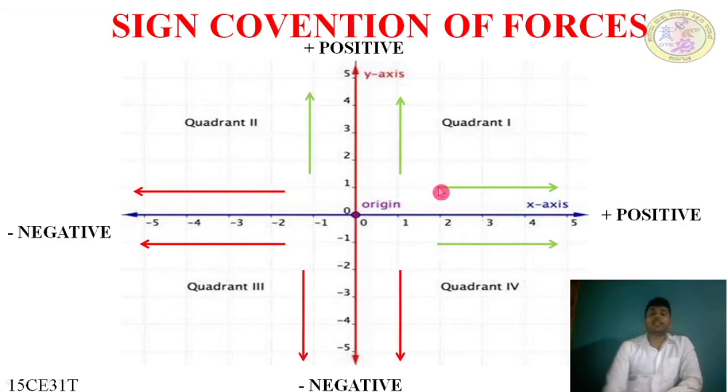I'll repeat once again, or you can simply remember: the force moving in the upward direction is positive, downward direction is negative. The force which is horizontal and moving in the right side direction is positive, and the force moving in the left side direction is negative. Upward positive, downward negative, right side positive, left side negative.